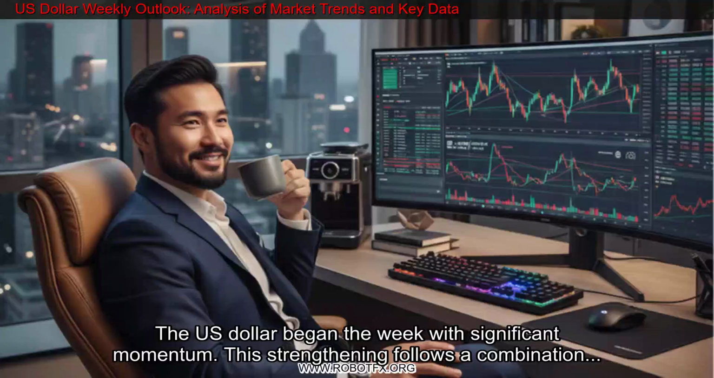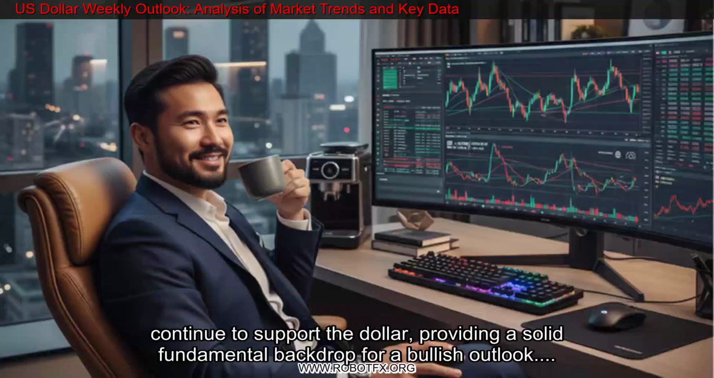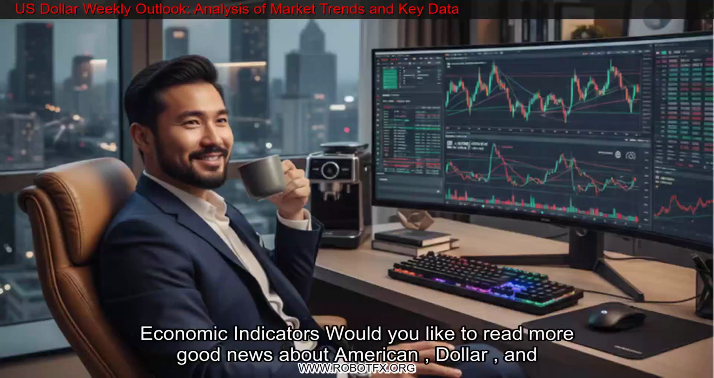The US dollar began the week with significant momentum. This strengthening follows a combination of soft Eurozone unemployment data and a robust ISM Manufacturing Index. Additionally, diminishing prospects for a US-Iran agreement continue to support the dollar, providing a solid fundamental backdrop for a bullish outlook.